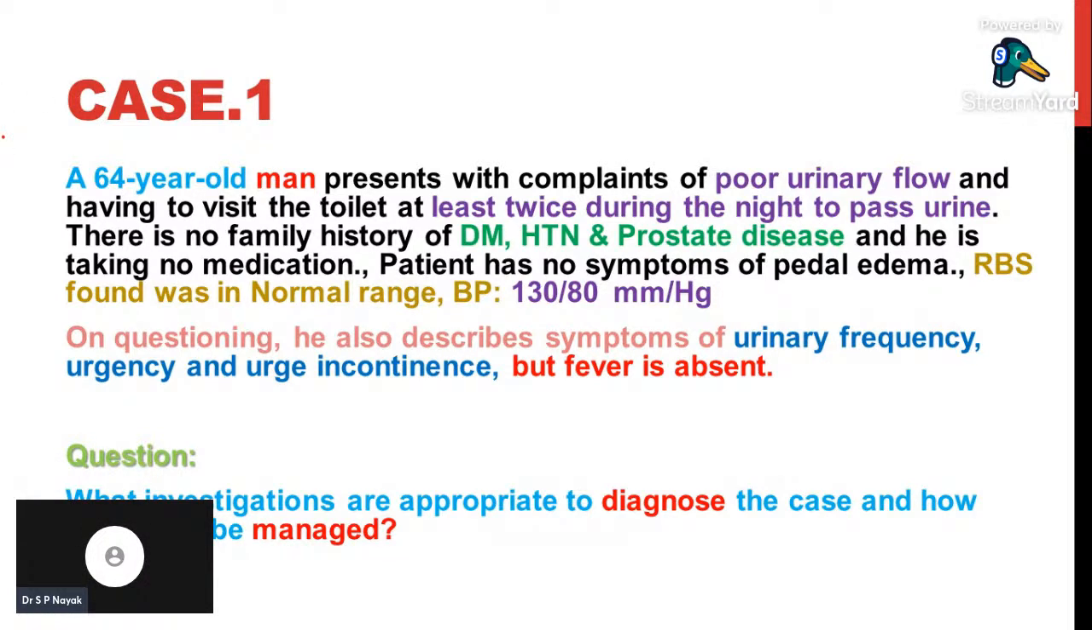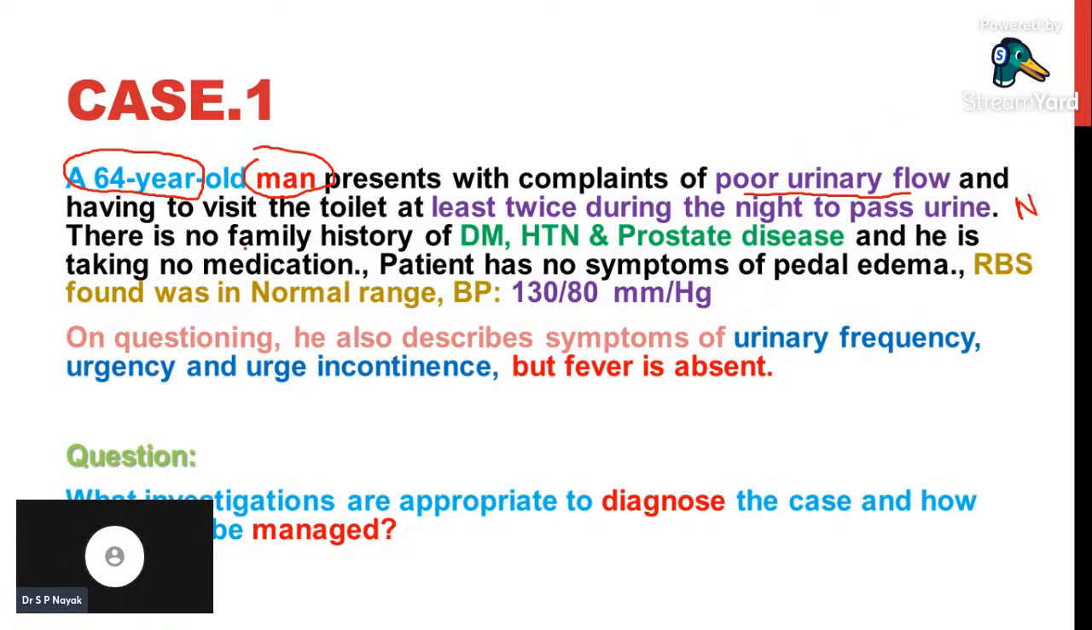See, a 64 years old man presents to the general medicine or to the general practitioner with the complaints of poor urine flow. Patient is having poor urine flow and having to visit the toilet at least twice during the night. So patient is going to the washroom at least twice in the night. That means the patient is having nocturia. Patient is frequently waking up and going to the washroom.